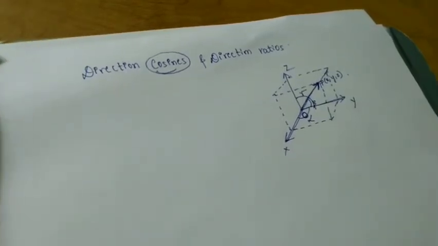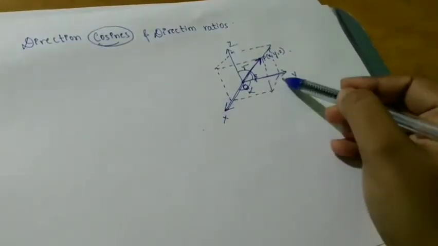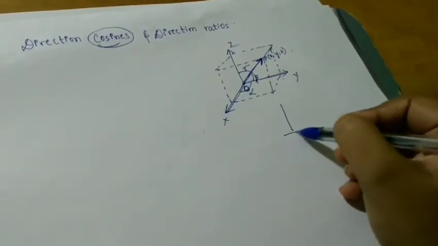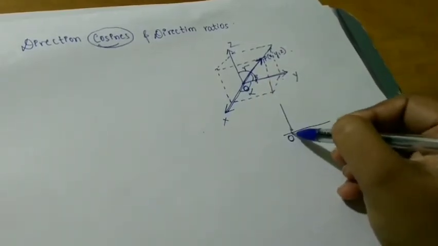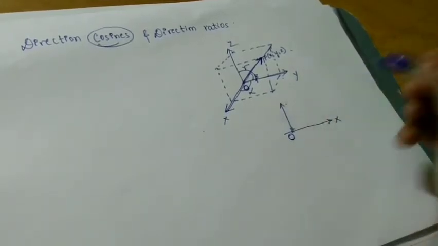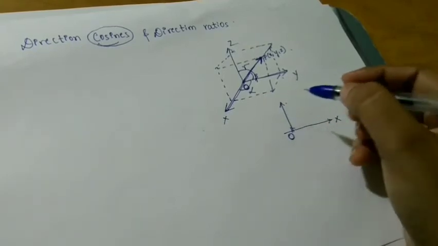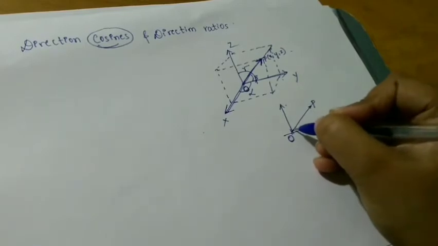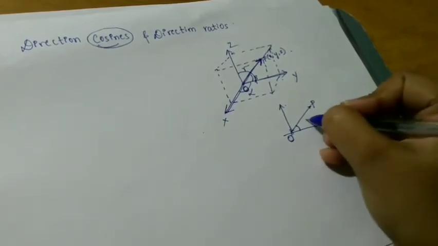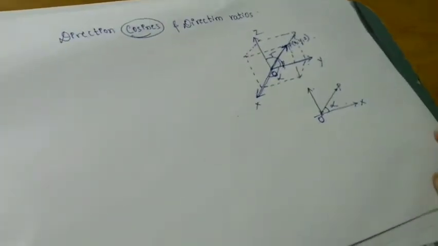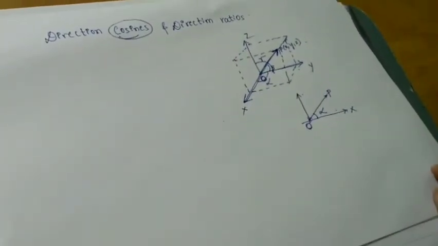So alpha, beta, gamma are the respective angles with respect to X, Y and Z. Only with respect to X, I can show you here on the side: if this is O and this is X, here you can take one position vector OP. With respect to X, it will be equal to alpha.